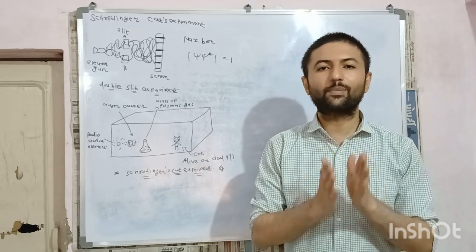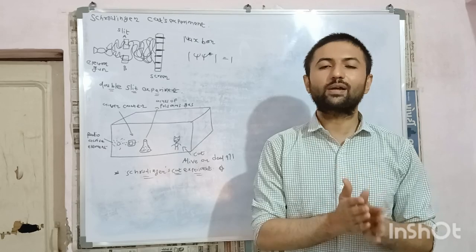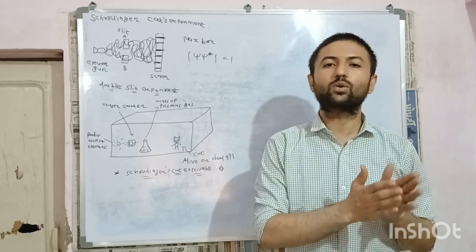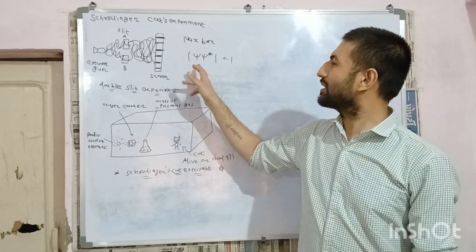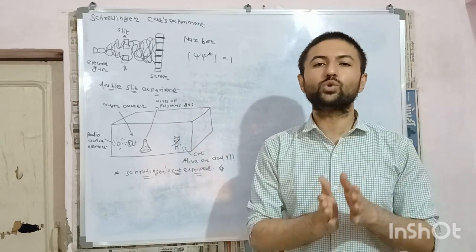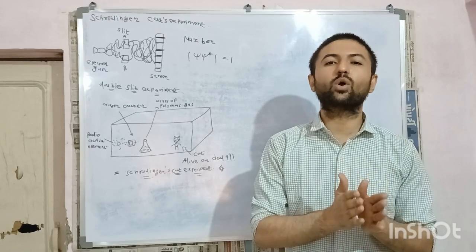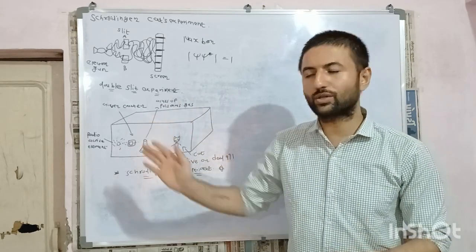For this interpretation, which is known as the probabilistic interpretation, Max Born was awarded the Nobel Prize in 1954. He gave this equation: psi into psi star is equal to 1. It means the probability of the particle being found in a field is sure. It is always unity. Psi star is nothing but the complex conjugate of the wave function.